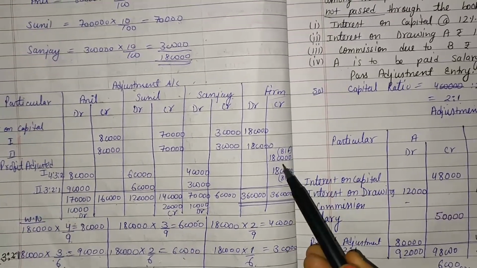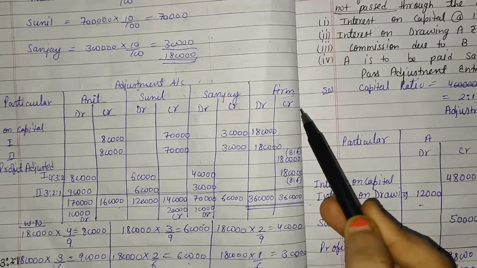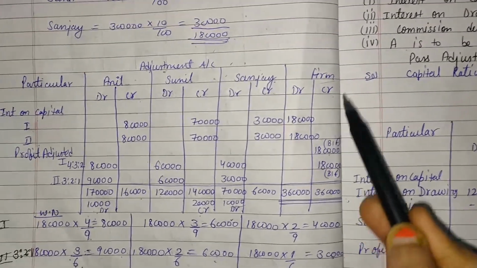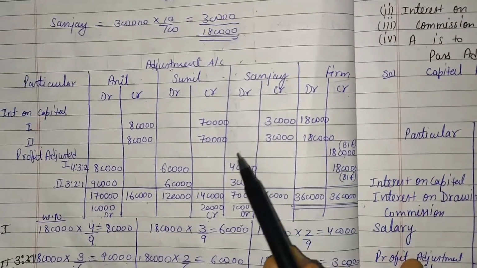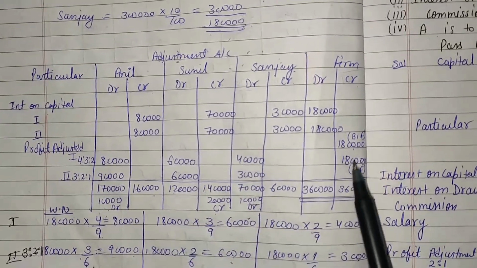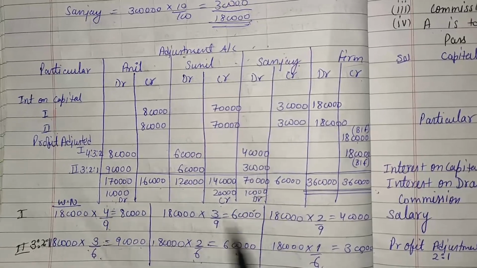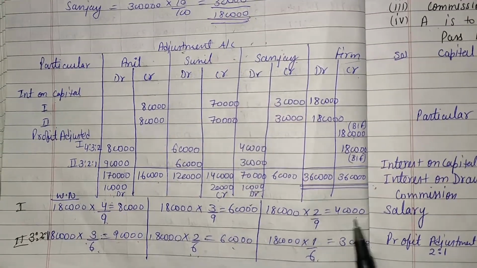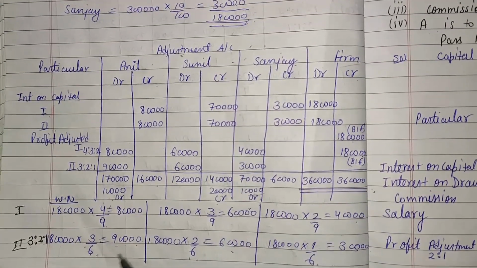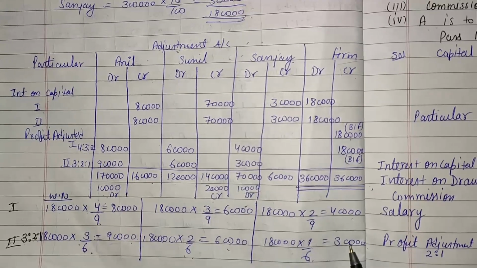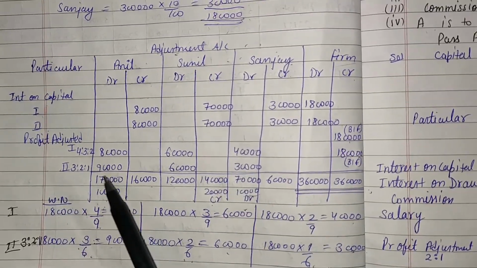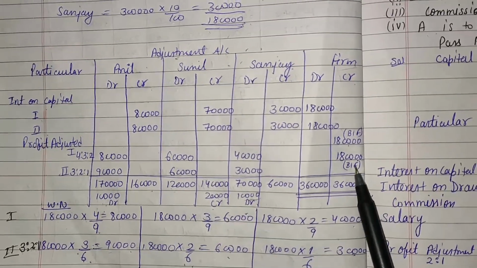Now here the balance is on the credit side. The credit balance of the firm is the debit balance of the partners. So the first year's balance, 80,000, 60,000 and 40,000 that we have already calculated, and the second year's balance, that is 90,000, 60,000 and 30,000, we mention on the debit side, 90, 60 and 30, because it is on the credit side.